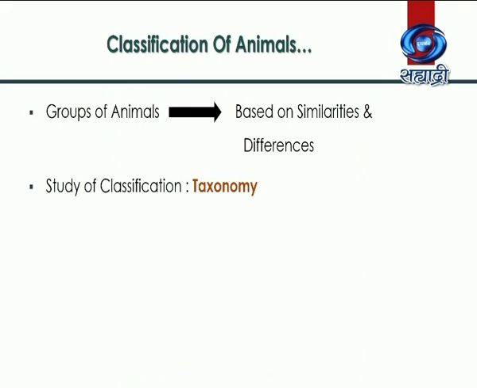However, if groups of animals are formed on the basis of similarities and differences, it is very easy to study such a huge variety. Such grouping is nothing but classification. Taxonomy is the branch of biology which deals with the study of classification.